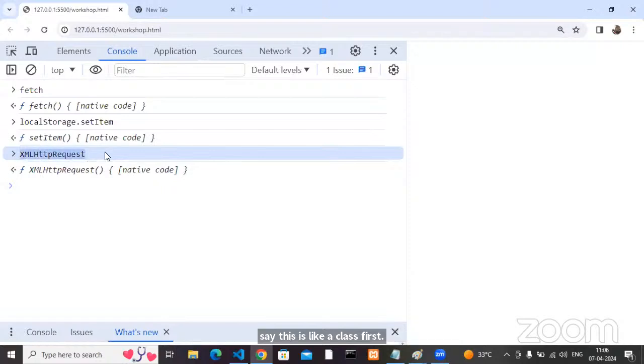Any predefined member that starts with a capital letter, like XMLHttpRequest, we can say is a functional class. First one done: it starts with a capital letter.